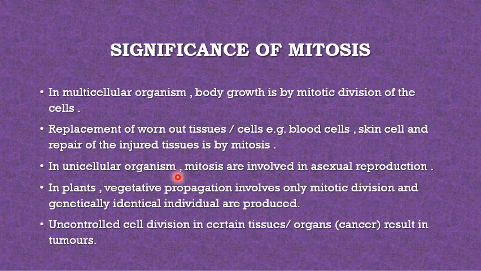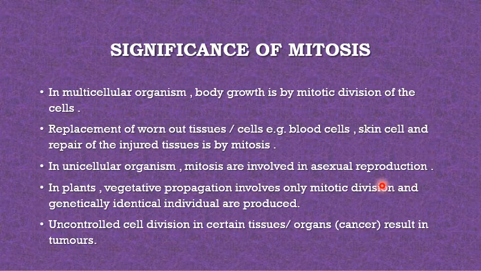In unicellular organisms, mitosis is involved in asexual reproduction. As you must know from your previous classes, amoeba divides and two daughter amoebas are formed, and amoeba is a unicellular organism, and it shows the asexual mode of reproduction, in which the same number of chromosomes, same daughter cells are formed.